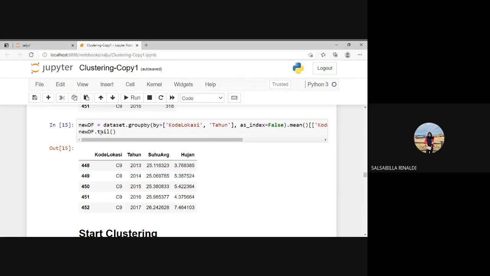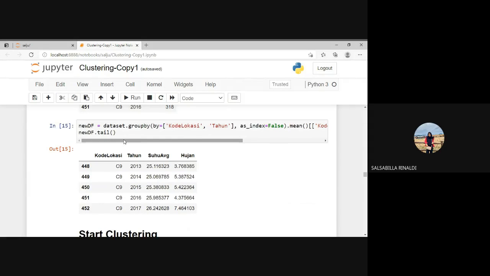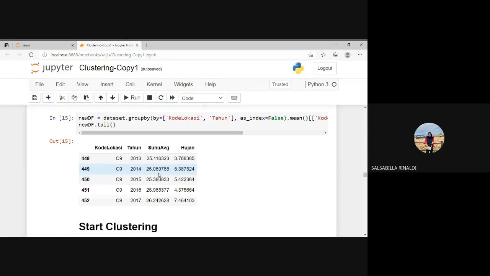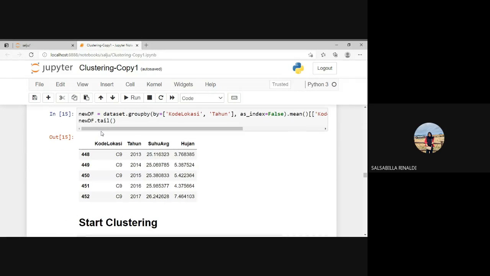So in this line, to calculate the average of suhu average and rank at a certain location and year. As you can see here, I show the tail and the top, and this is the result.